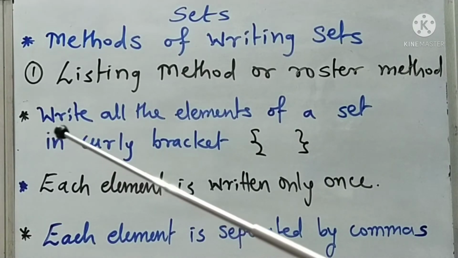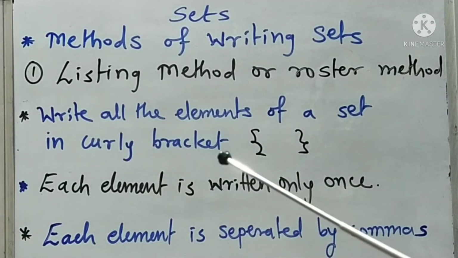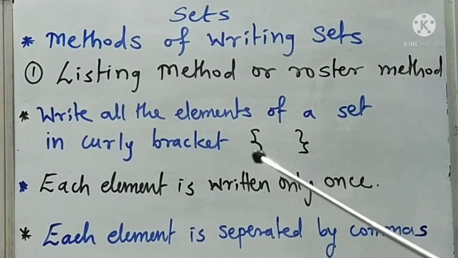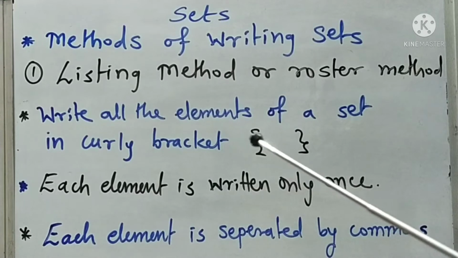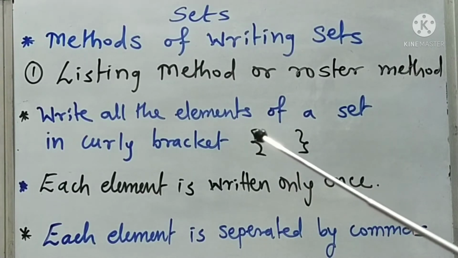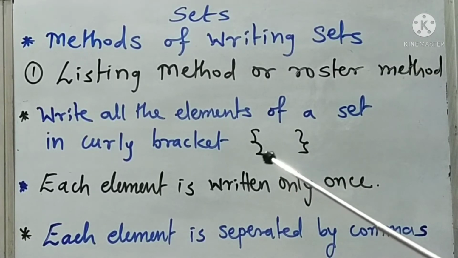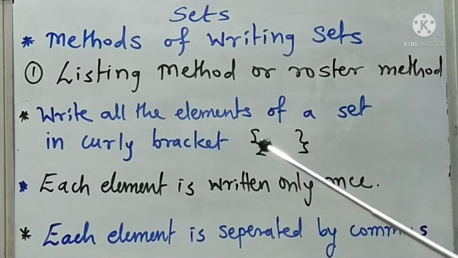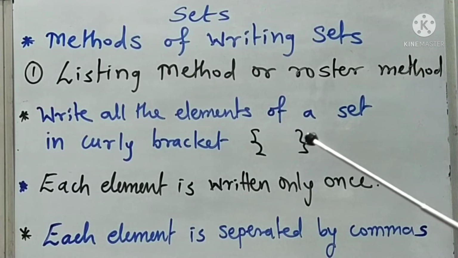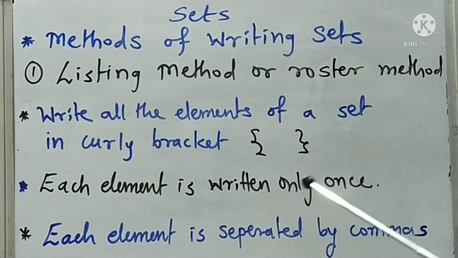The first point is to write all the elements of a set in curly brackets. These are the curly brackets. So practice it, students. The open curly bracket has the half portion as S, and below it we write 2, like this, and we close the curly bracket as 2 first and then the letter S. Practice it for sets.